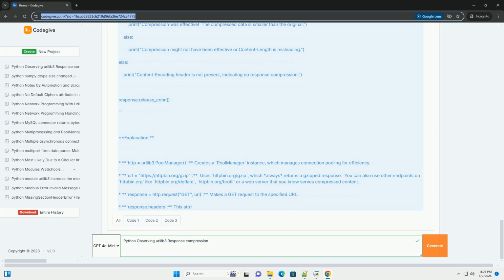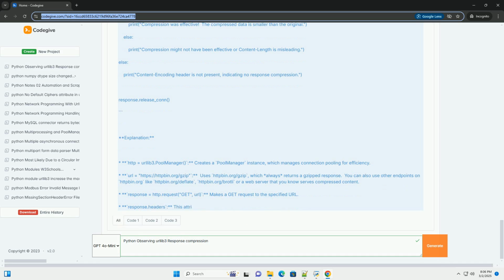response equals http.request GET, URL: makes a GET request to the specified URL. response.headers: this attribute is a dictionary-like object containing all the HTTP headers received in the response. content_encoding equals response.headers.get content-encoding: retrieves the value of the content encoding header.